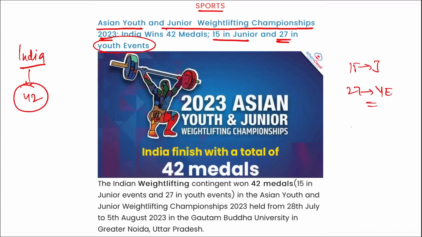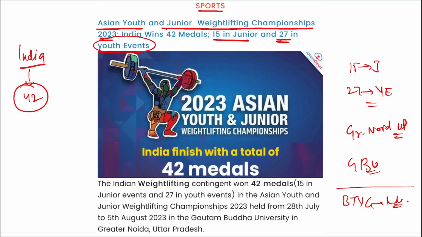This Asian Youth and Junior Weightlifting Championship was held where? In Greater Noida in Uttar Pradesh. It was held at the Gautam Buddha University. Right? Important, take a note of it. Then remember, some awards were presented to the Indian team, that is, for the best team youth girls, it was India that was presented with this award, and runner up team junior women was also India. Correct? So the important thing is the location, that is Greater Noida in UP, at the Gautam Buddha University, and India scored a total of 42 medals in this.